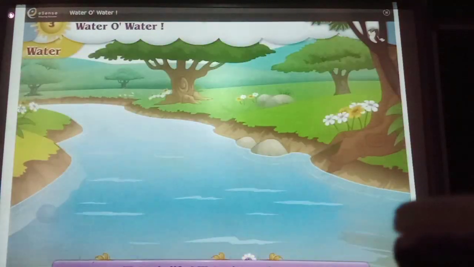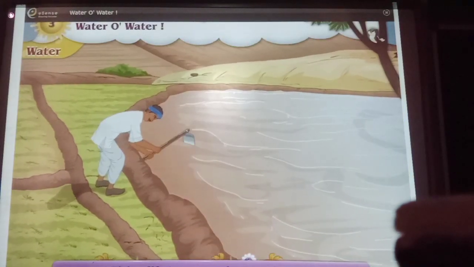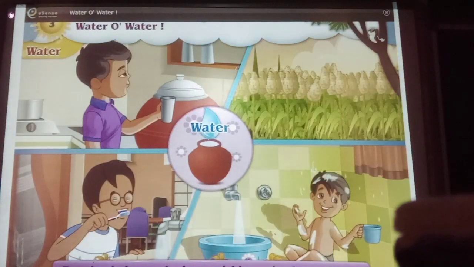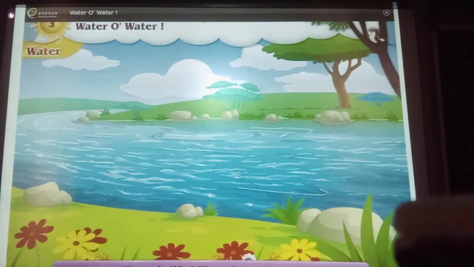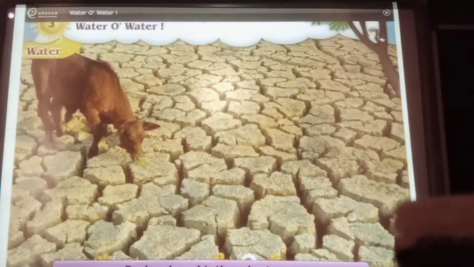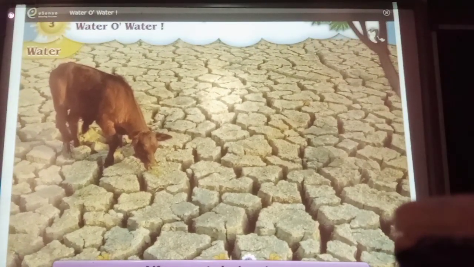Water is life. Water is precious. Giving life to crops, plants and trees. Running in human body, nourishing animals and birds. Water is life. Water is precious. During drought, there is stress. Life seems to be in pain.